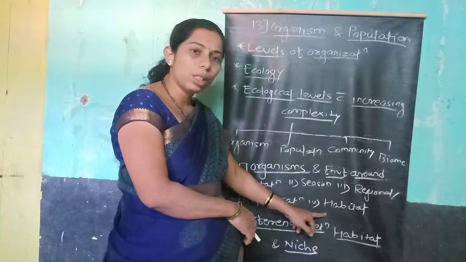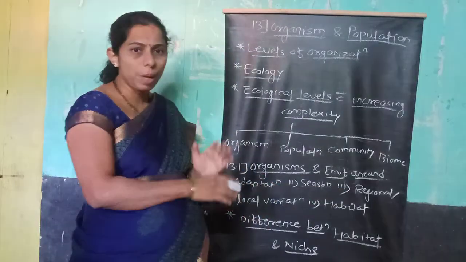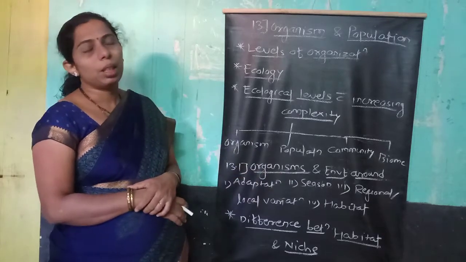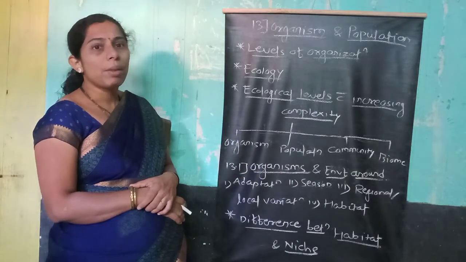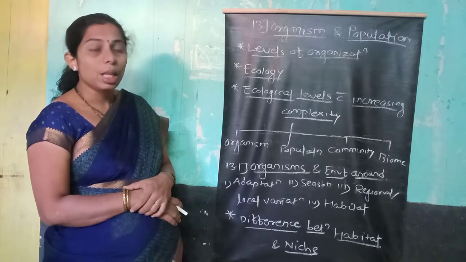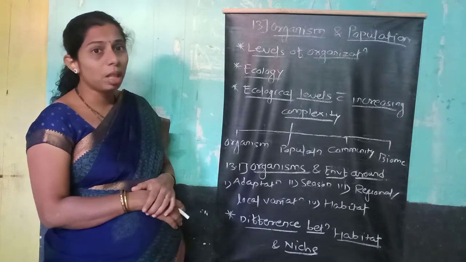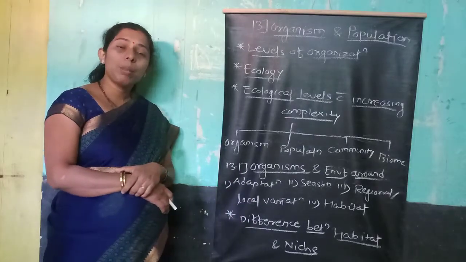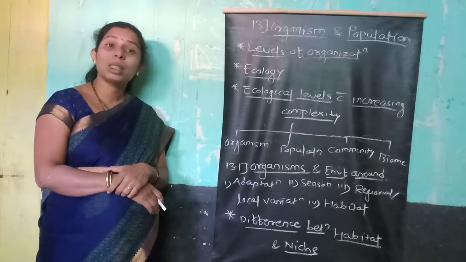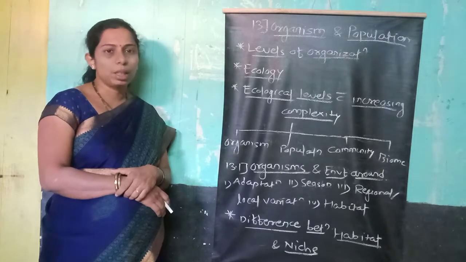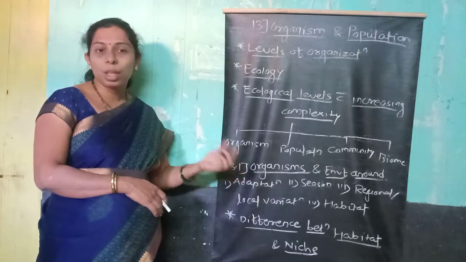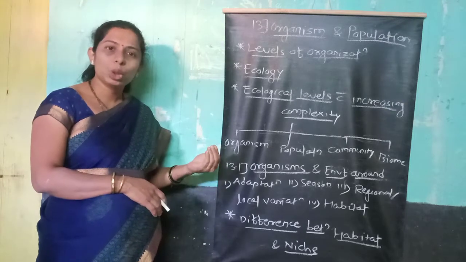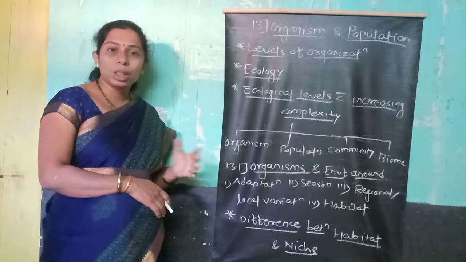Habitat means the space or area occupied by the organism. For example, aquatic habitat, arboreal habitat, terrestrial habitat. These are the habitats. Adivas. Difference between habitat and niche. Habitat is the place where the organism can survive. And niche, मराठीमध्ये त्याला आपण कोनाडा म्हणतो, म्हणजे एक कोपरा. Niche means where the species shows its functional role.